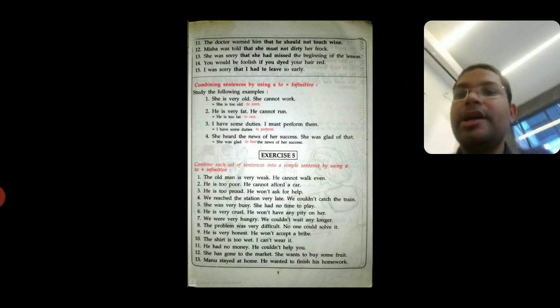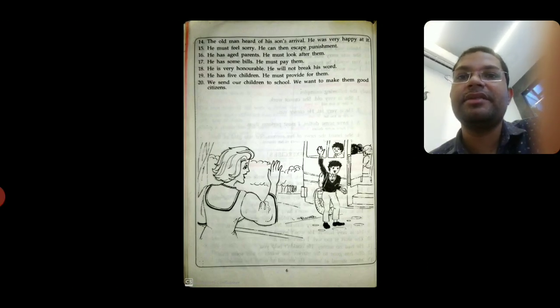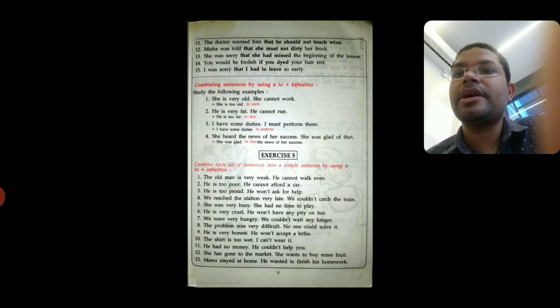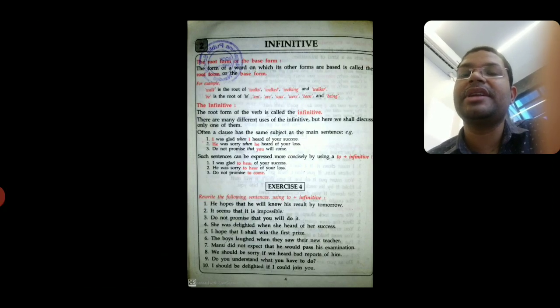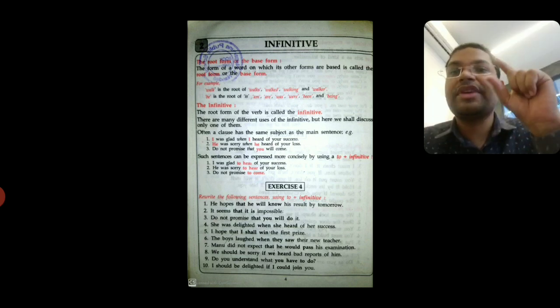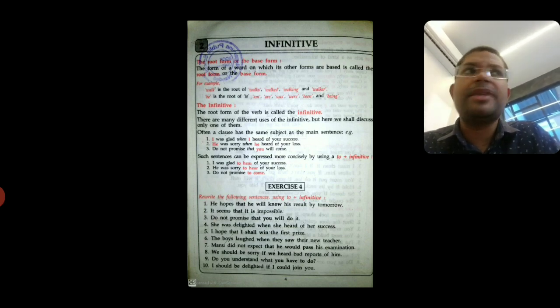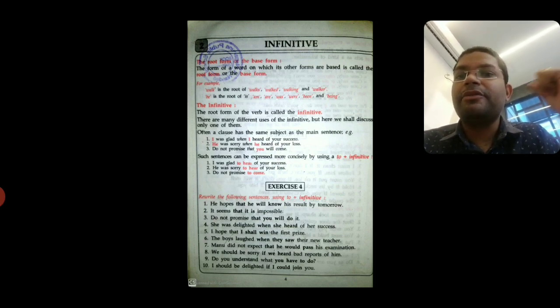So like this, many exercises are given there. There are 20 sentences in our textbook, and if you do this exercise, I believe that you will become very perfect in this use of infinitive. We are in class 7, so we are using only one use, how to combine two sentences with infinitive. And I want you to be perfect.